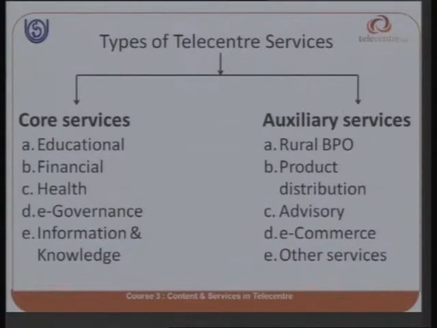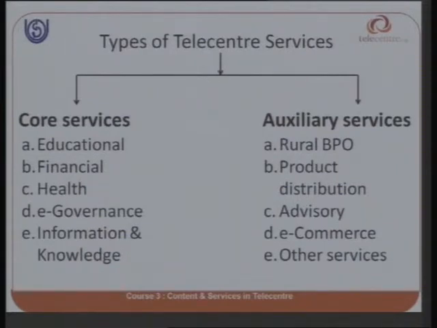Basically, the types of telecenter services are divided into two major services. One is the core services, which are services specific to telecenters. On the other hand, the auxiliary services are additional. They could be added on as we go along, right?